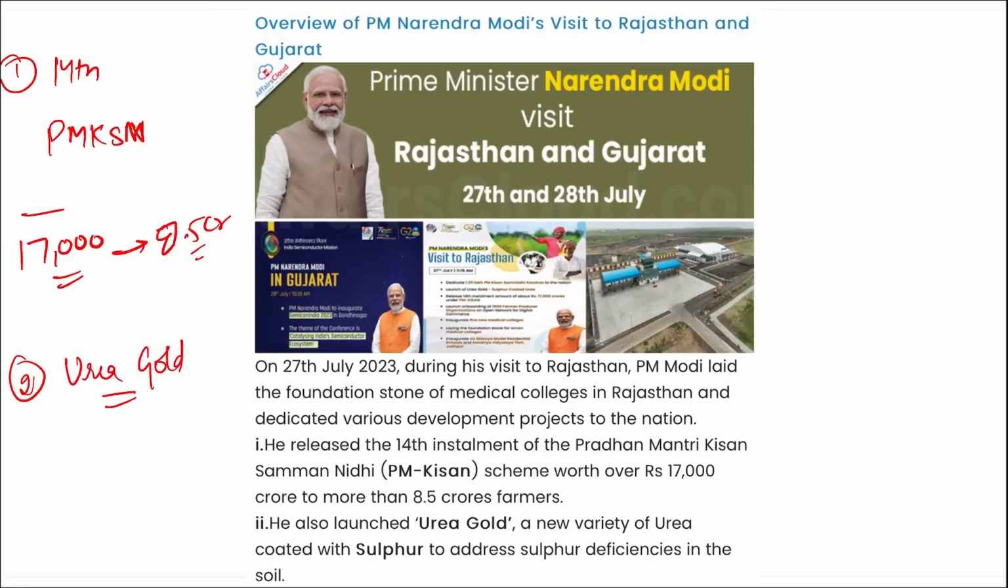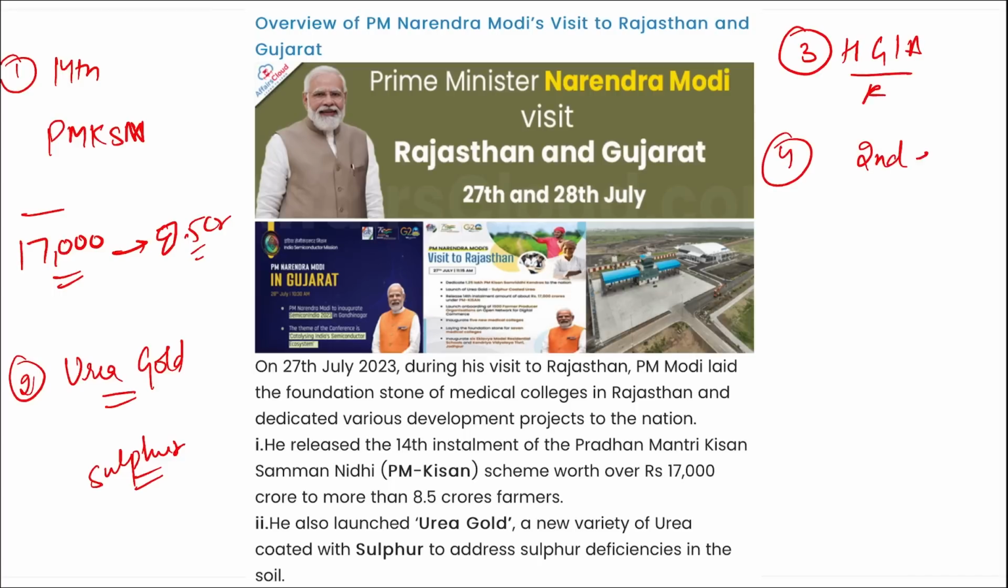Urea Gold. It is a new variety of urea coated with sulfur. Correct? And this will address the deficiency of sulfur in the soil. Then third thing, remember, Prime Minister Narendra Modi inaugurated Hirasar Greenfield International Airport, that is in Hirasar, Rajkot, Gujarat. Then fourth thing you need to remember, he also inaugurated the second edition of Semicon India. Where was the first edition of Semicon India held? It was held in Bangalore, Karnataka.